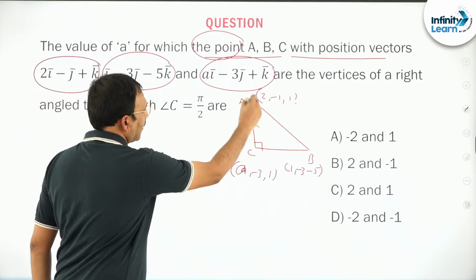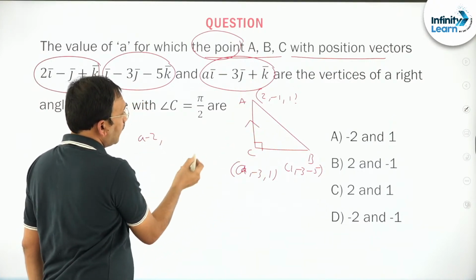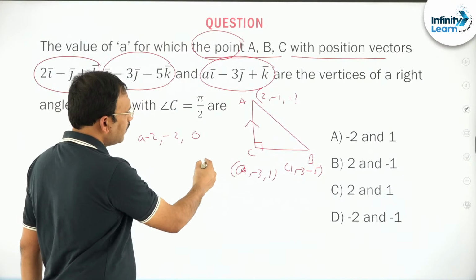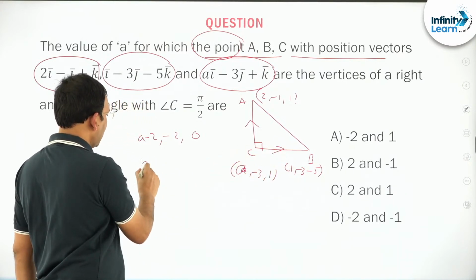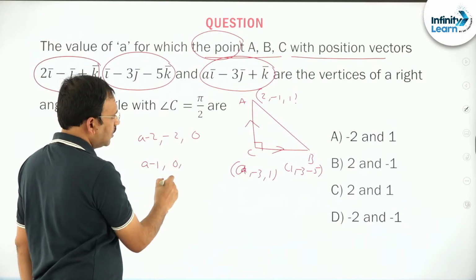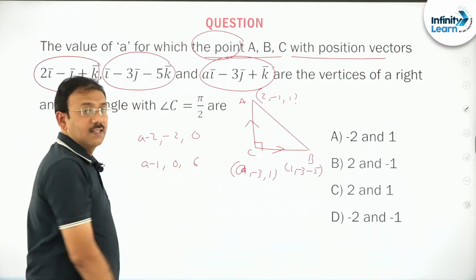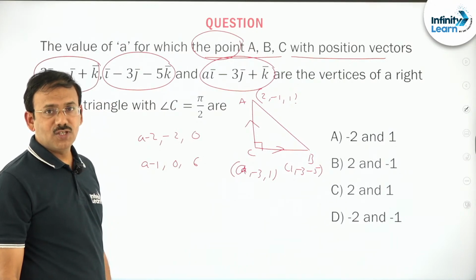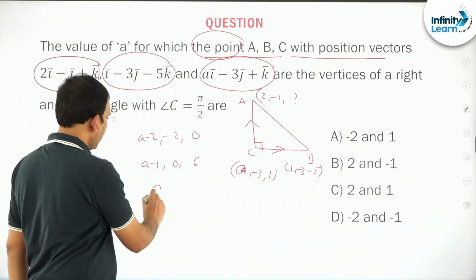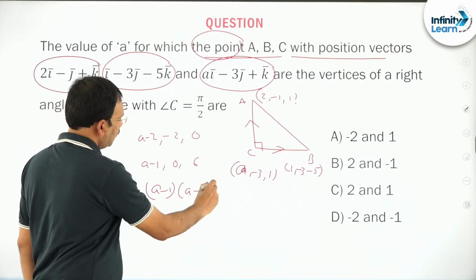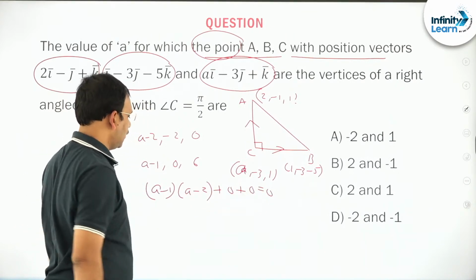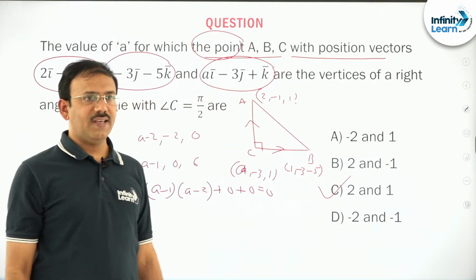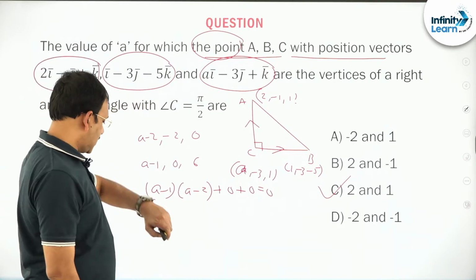The simple idea, dear students, is that it is going to be DCs or DRs. The DRs of AC: a minus 2, minus 3 plus 1 is minus 2, 1 minus 1 is 0. Similarly the DRs of BC or CB, anything is okay: a minus 1, 0, and 1 minus of minus 5 is 6. If two lines are perpendicular, the dot product of their DRs must be 0. So (a minus 1) into (a minus 2) plus 0 equals 0. So a must be 1 or 2. Right, dear students.